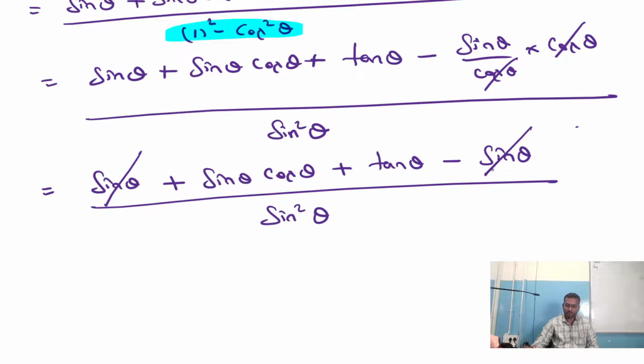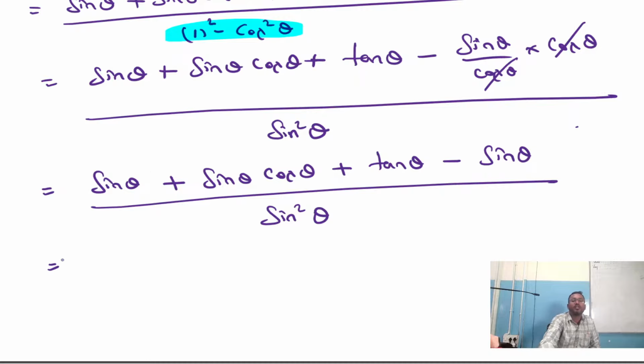Can we cancel them? What shall we do? If you are going to cancel again, this sin theta will be left out. Again, denominator sin theta is also there. We'll do one thing. We don't cancel them. Instead of cancelling them, let me do one thing.